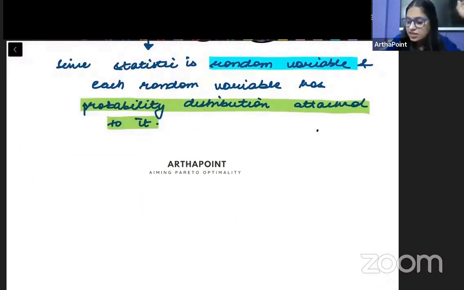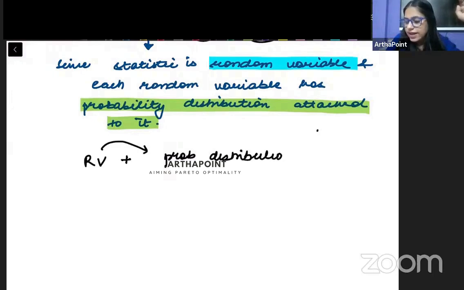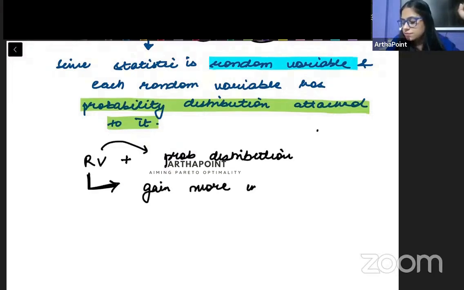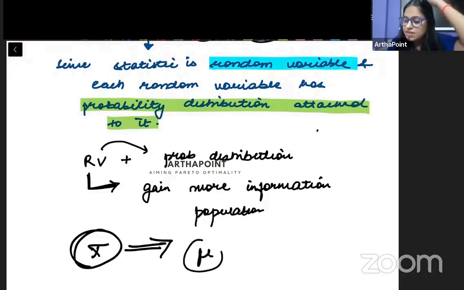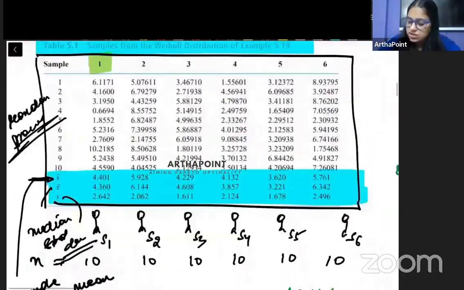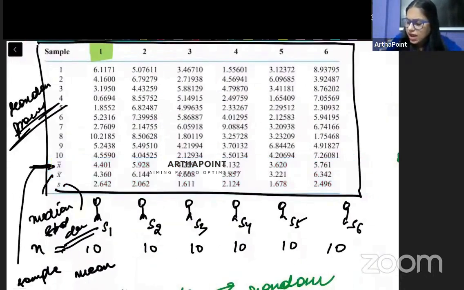A statistic is anything which is a random variable. Because it is random in nature, it must have its own probability distribution. It will have an attached probability distribution with it, and this is helping me gain more information about the population. तो जैसे यहां पर मुझे x बार हेल्प कर रहा है ये पता करने में कि पॉपुलेशन का मीन क्या रहा होगा. Using these x bars, using these sample means, I can get some information about the population mean.